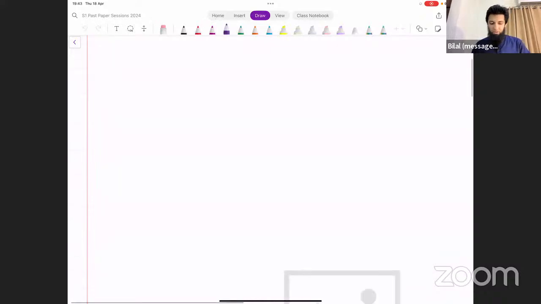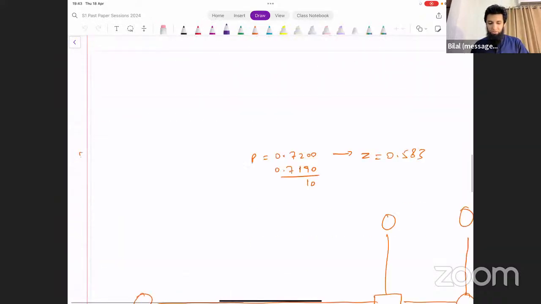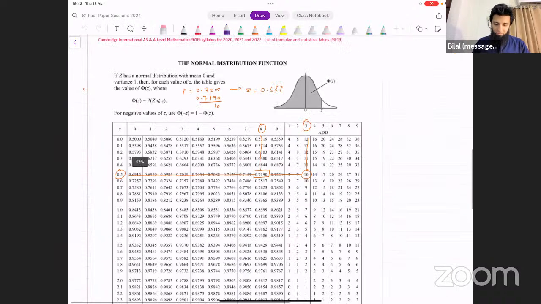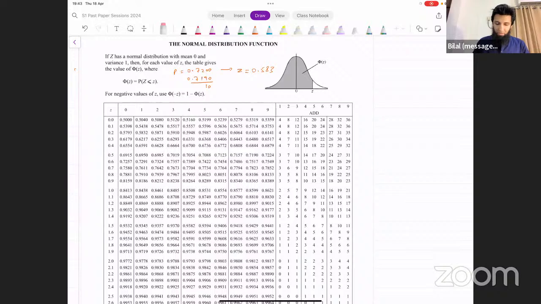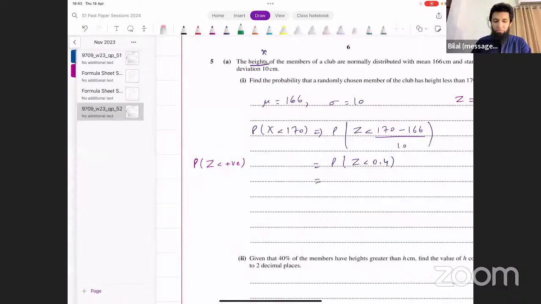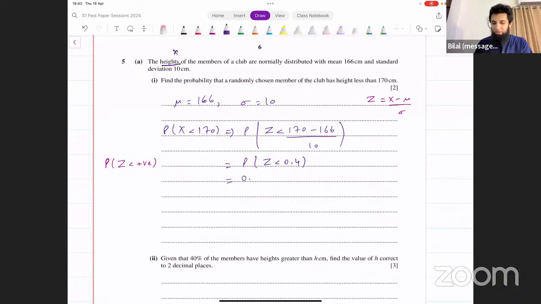This is the formula sheet in which you've got the normal distribution table. What's the probability corresponding to a z value of 0.4? It's 0.6554. And that's what we write here. We say the probability is 0.6554, and that's what we were looking for. Okay, that's the first part, pretty straightforward. Let's move on to the next one.